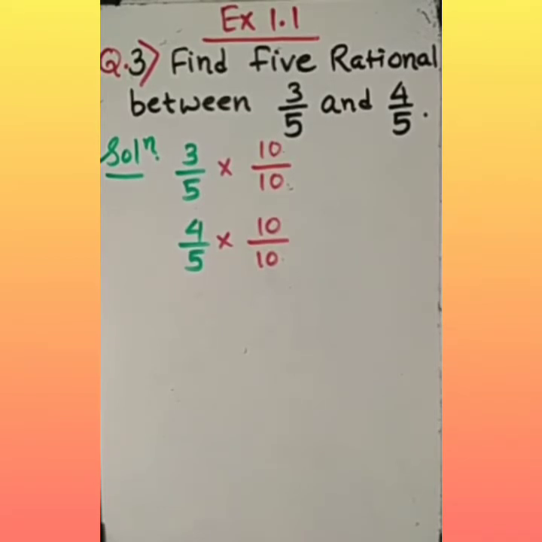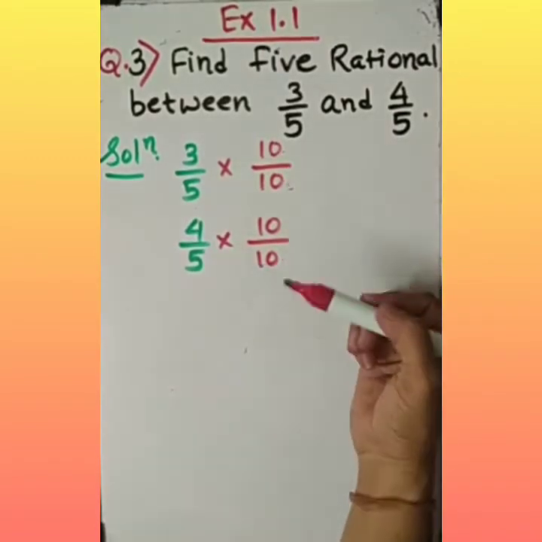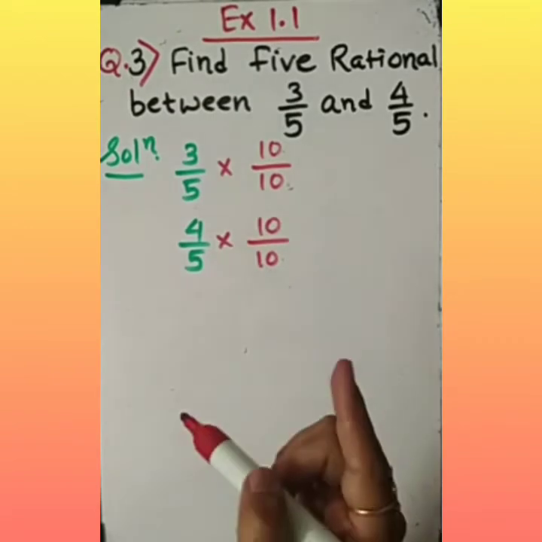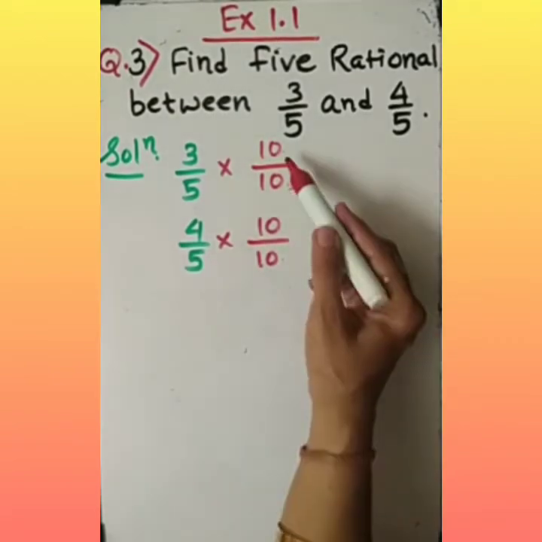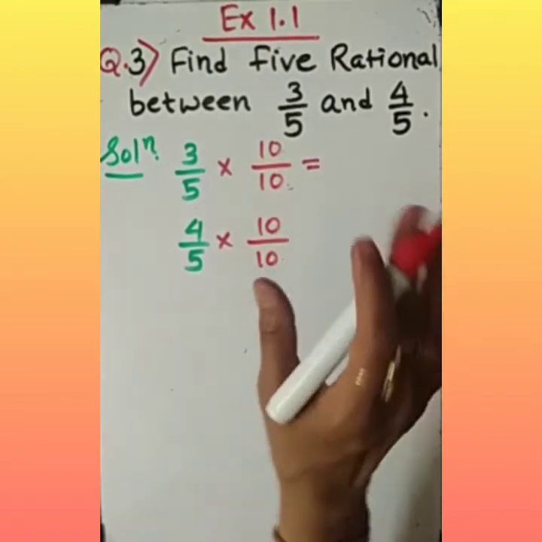Can't we take 51? Can't we take 15? Can't we take 3? Of course you can take any number. It is not a criterion that you should use 10 or 100 or 1,000. But the reason I ask you to multiply with that is so your multiplication becomes easy.